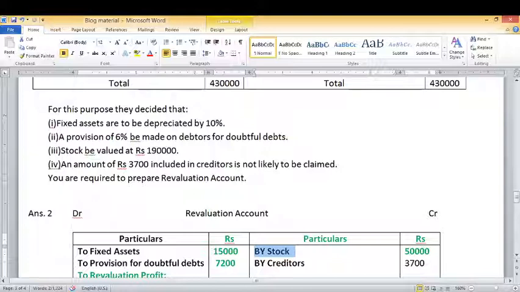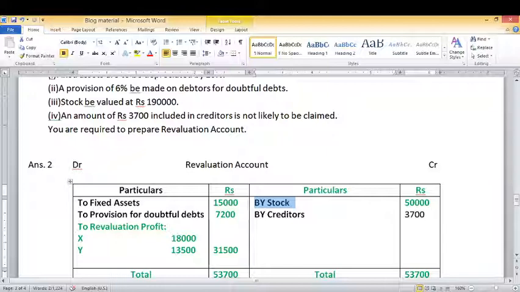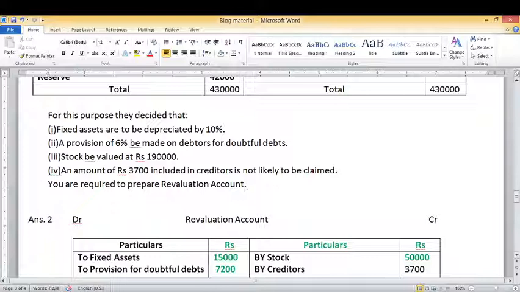It is a case of profit. So we will record it on the credit side of the revaluation account as by creditors rupees 3,700. So as you know, we have covered all adjustments related to revised value of assets and liabilities.